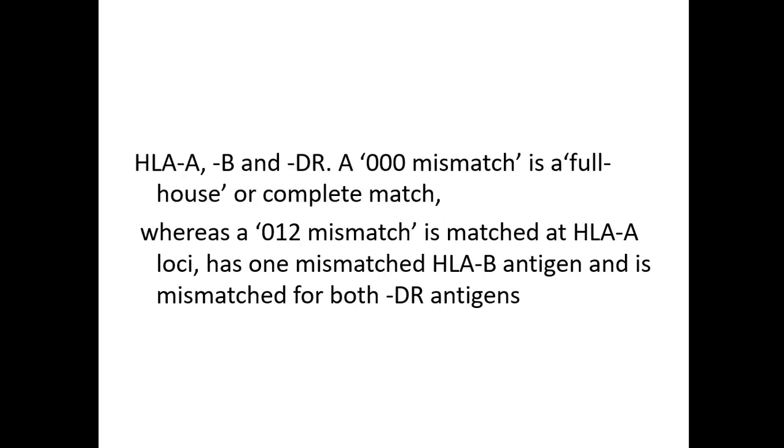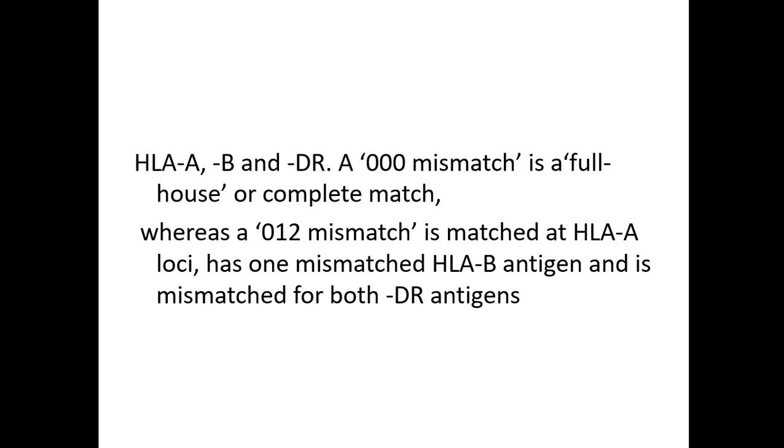So we'll see what this match is. This is a picture of how matching is done: HLA A, B, DR. A 0, 0, 0 mismatch is a full house or complete match. Whereas a 0, 1, 2 mismatch means 0 is matched, 1 means one mismatched HLA antigen, and 2 means it is mismatched for both DR antigens.